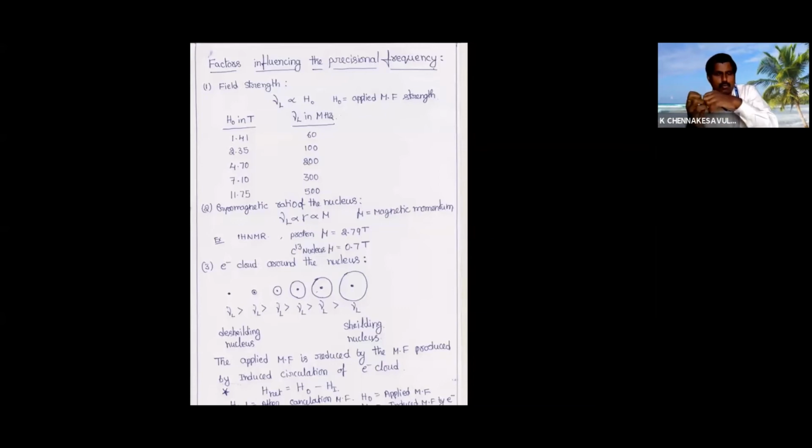Now what will happen if the electron density is more on the hydrogen nucleus? It will be shielded. If the electron density is less, it is de-shielded. This is the major concept you should understand in NMR. Based on this, we can classify the protons, whether our molecule has all equivalent protons or non-equivalent protons.